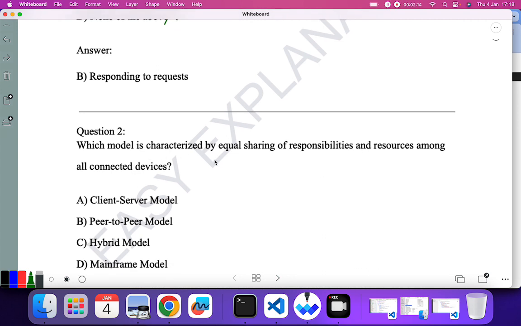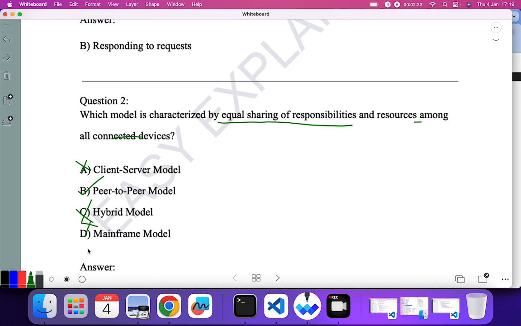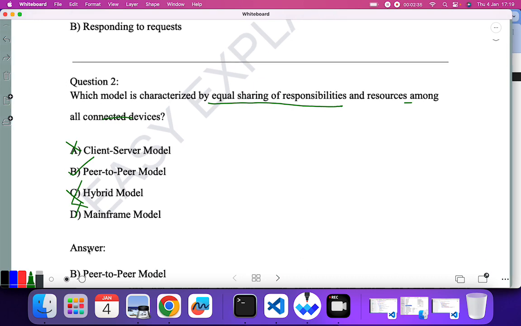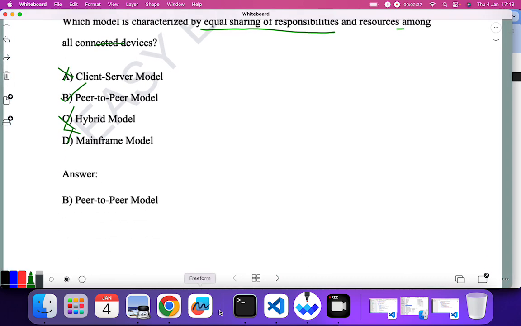Question number 2. Which model is characterized by equal sharing of responsibility? See the words equal sharing of responsibility and resources among all connected devices. As I told you, in which model do we have equal rights? In the peer-to-peer model. Client server, no. Peer-to-peer is the answer. Hybrid, no. Mainframe, no. All nodes have equal sharing of responsibility. Let's go to the third question.